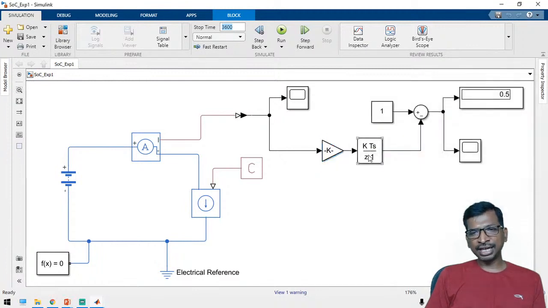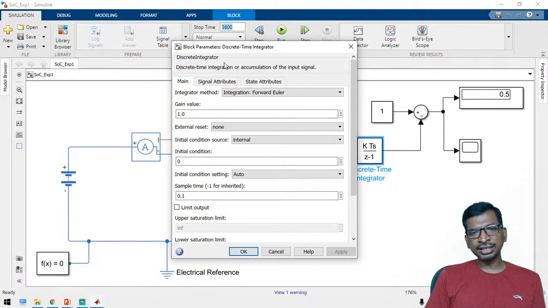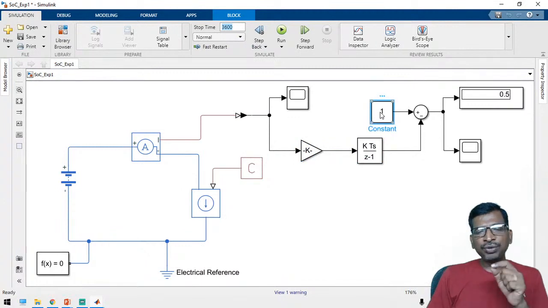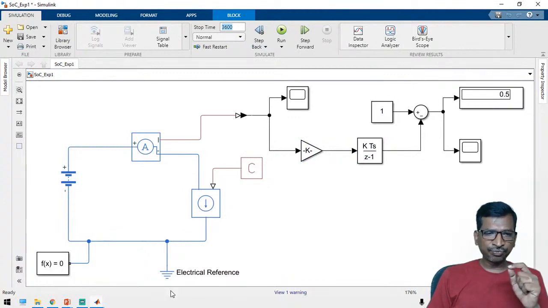And second, we are going to integrate this. Use this block to integrate, just a simple integrator, no need to change anything. Use this discrete integrator to apply the integration value. And after that, the SOC we have considered in the formula.